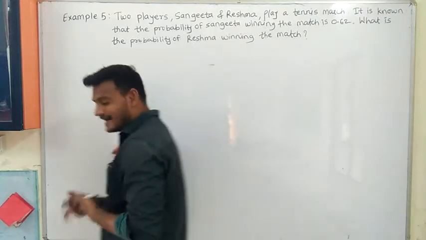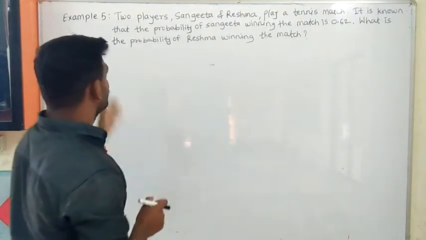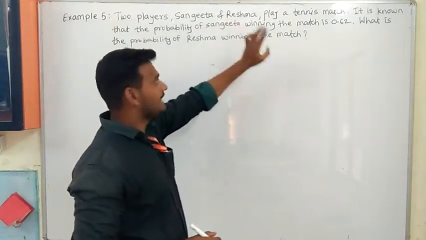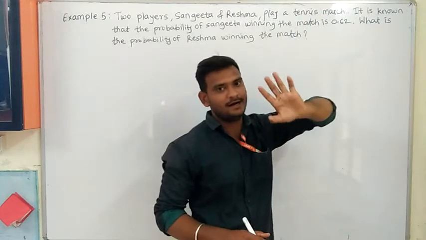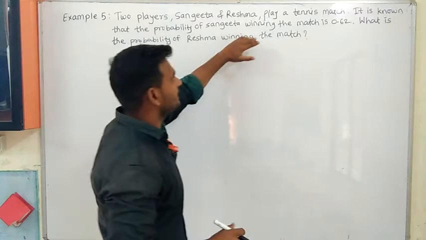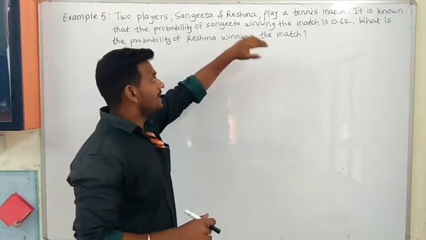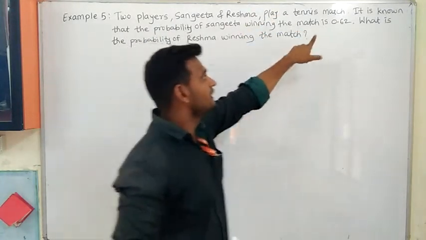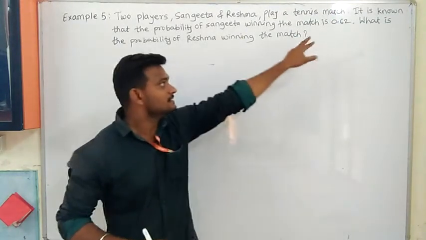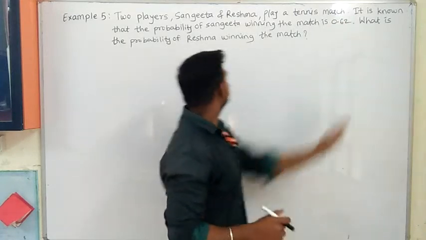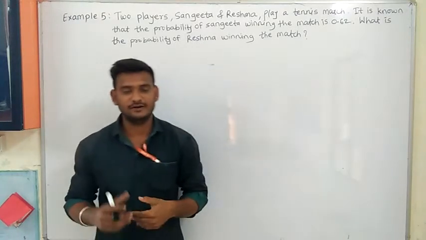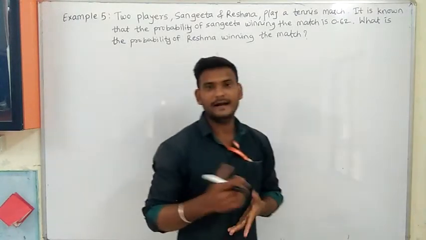See, in example number 5, what is asked here? Two players are there, Sangeeta and Reshma, and they play a tennis match. It is known that the probability of Sangeeta winning the match is 0.62. Then what is the probability of Reshma winning the match? That we have to find here.